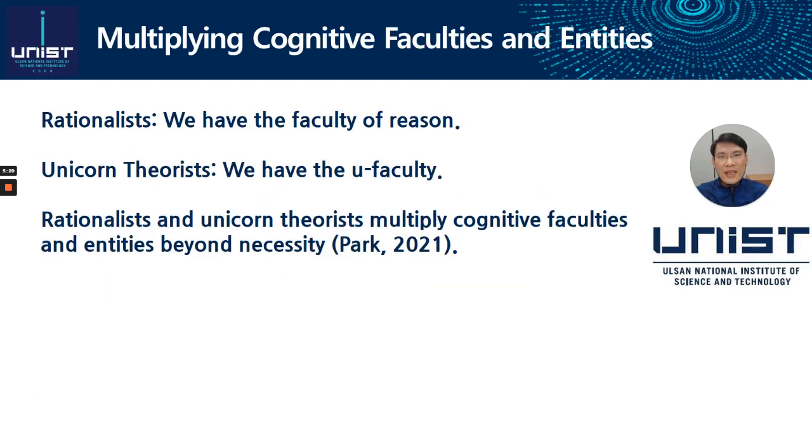How do you know that mathematical objects exist in the abstract world? According to rationalists, we have the cognitive faculty of reason, and it enables us to grasp mathematical objects in the abstract world. In my view, however, rationalists multiply cognitive faculties and entities beyond necessity. They are no different from unicorn theorists who claim that unicorns exist. We have the U faculty, and it enables us to see unicorns.